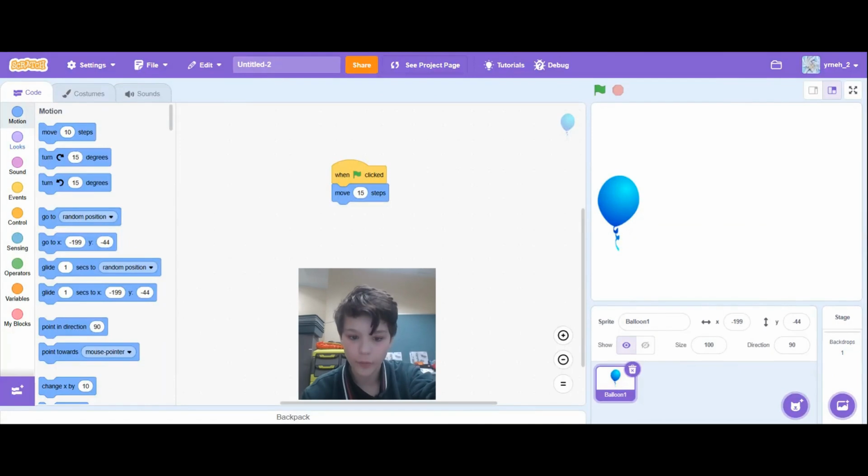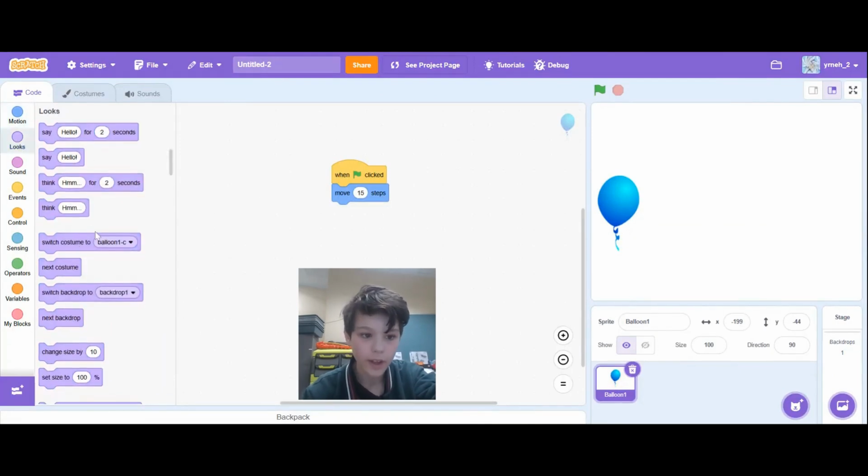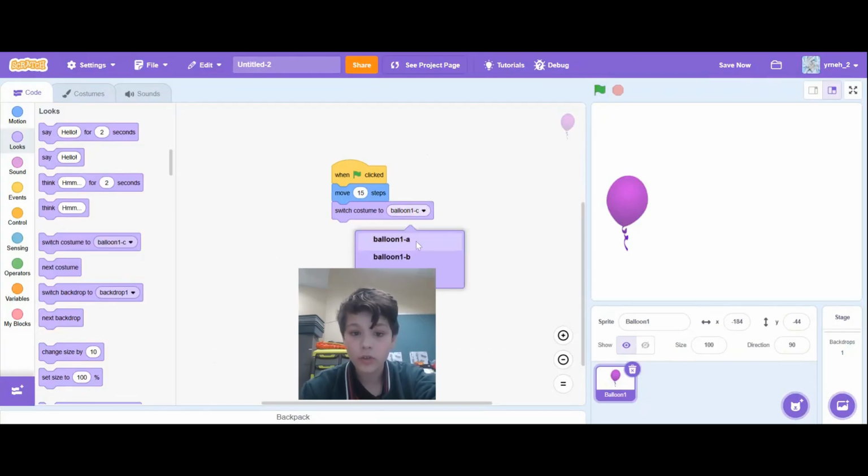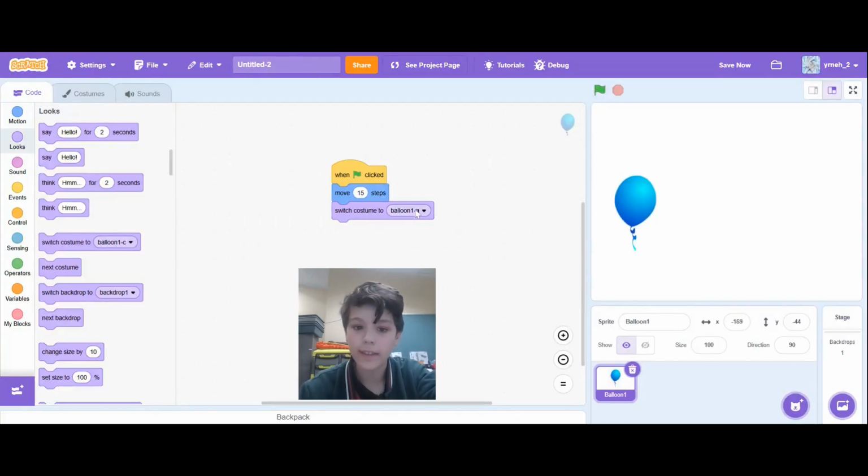Now what we want to do is click on the purple looks icon over here. Click on this and we want to grab the switch costume to balloon 1-C, and then drag it underneath our motion and our green flag block. Now if we click on our green flag, it'll move 15 steps and change its color, just like so. You can also click on this to change it back to blue, like that.